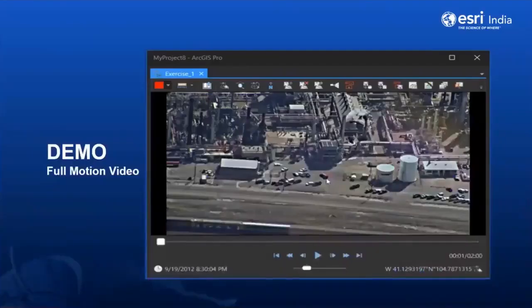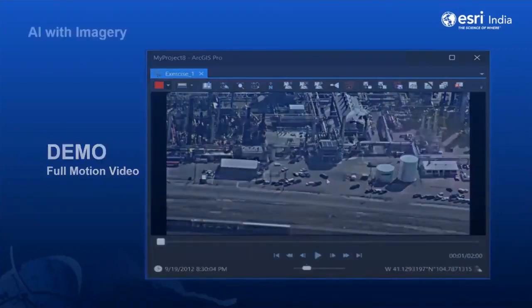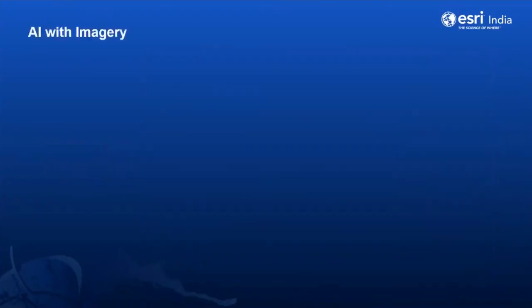So the complete ArcGIS Pro Image Analyst not only works with videos, but also with rasters, multidimensional rasters, LIDAR, or multispectral imagery. As we have seen a lot of raster imagery capability, let's see a few other tools where Esri is continuously advancing ArcGIS to deepen its support for artificial intelligence.